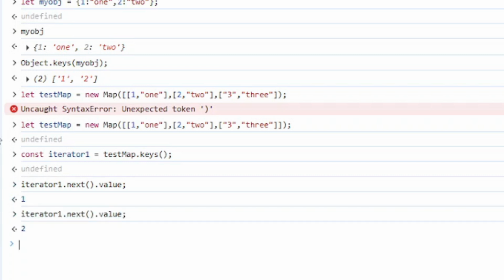Now see, it's not showing us the first two keys in the form of strings. It is showing the keys as they are, the way we have entered them. In the same form we have entered them, but the third one is shown as a string because we have entered a string as the third key.